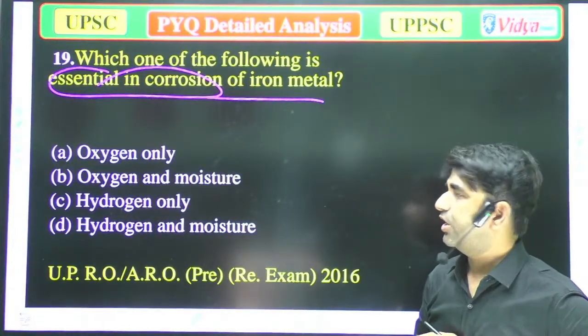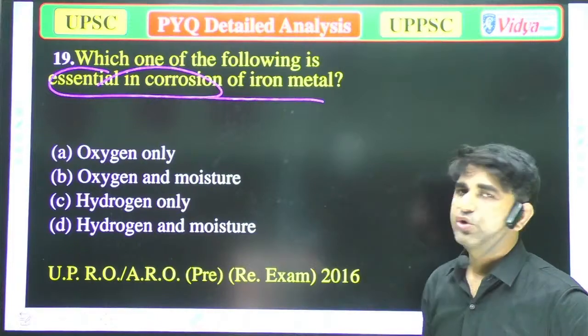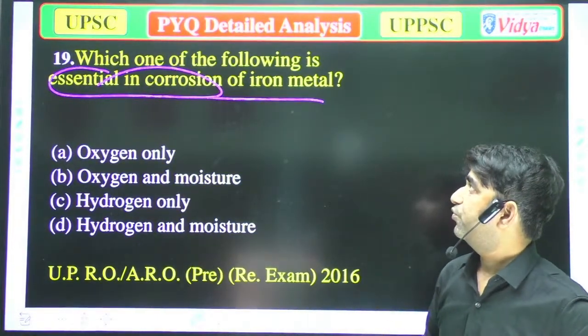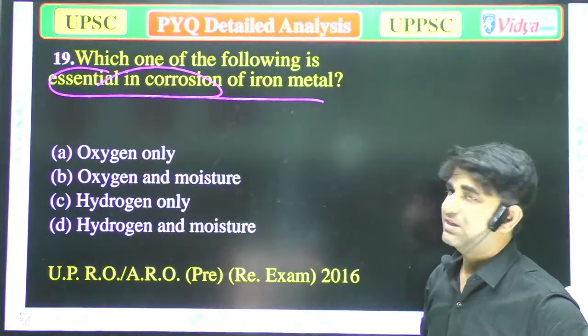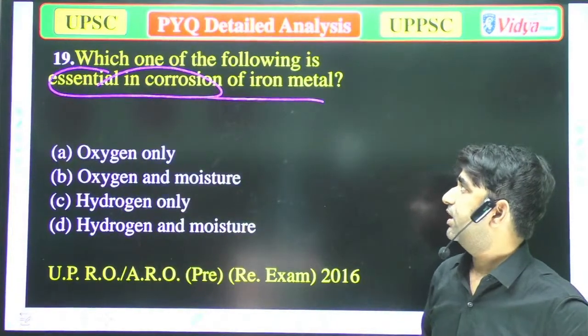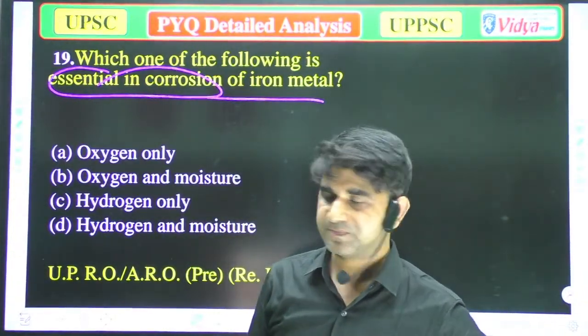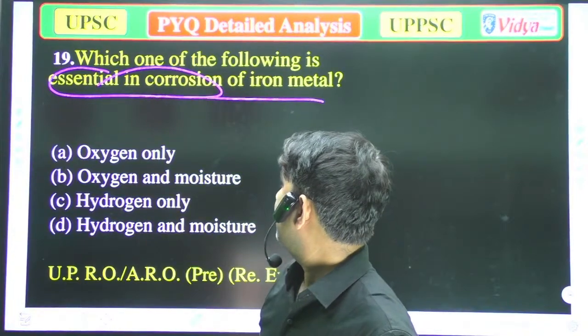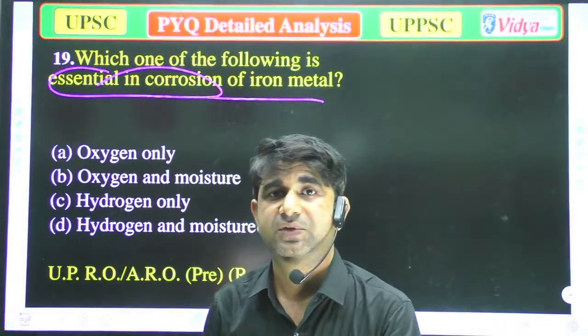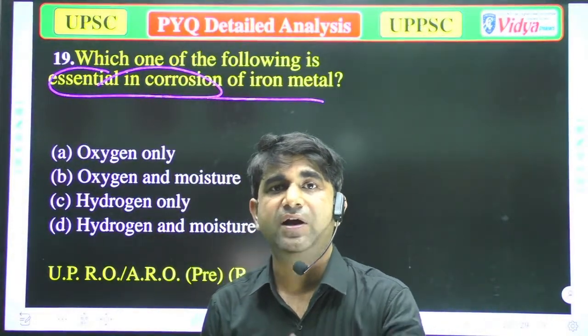Again, which of the following is essential for the corrosion of iron metal?